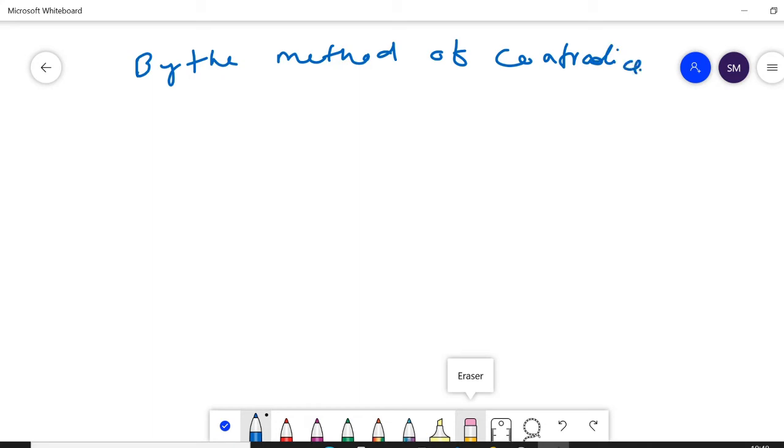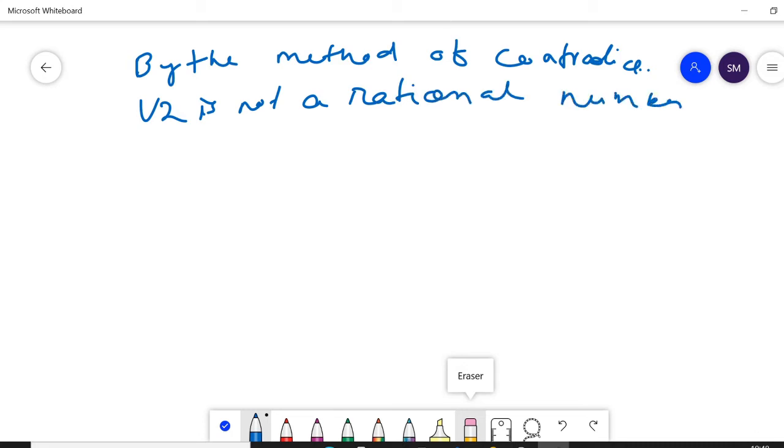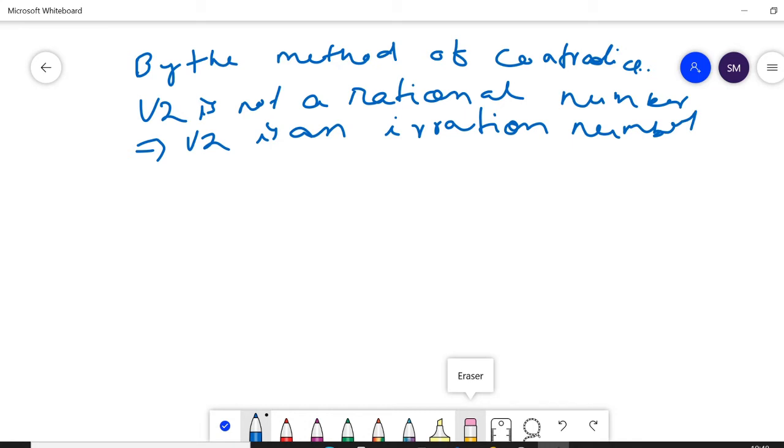By the method of contradiction, root 2 is not a rational number. Then what do you mean by this? Root 2 is an irrational number. Proved.